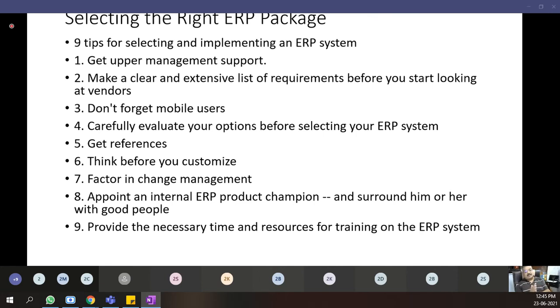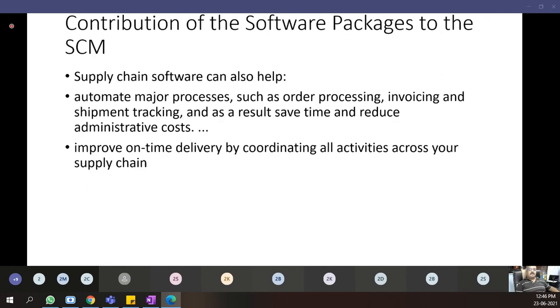Think before you customize. You have to customize that package. Think before you customize. What exactly do you want? Factor in change management. You have to consider that there is a factor called change management. It is going to change every time. Maybe the market dynamics will ask you to change after some time. Then appoint an internal ERP product champion. Internally, you have to appoint someone who is an ERP product champion and surround him or her with good people and provide the necessary time and resources for training on the ERP system. Remember, as a supply chain manager, before selecting the ERP package, you have to think about training and employee comfort or employee friendliness.